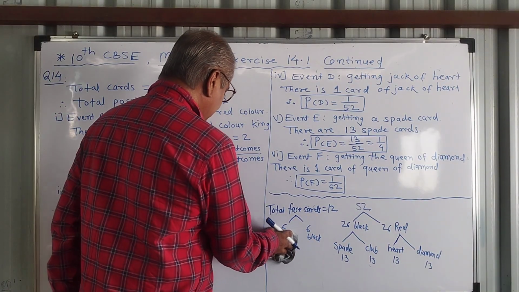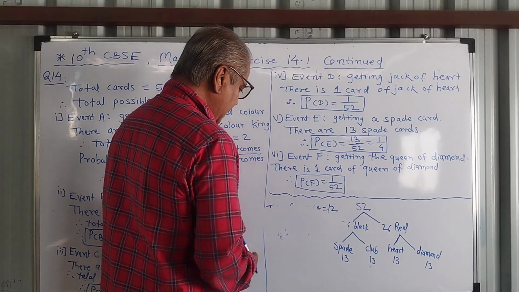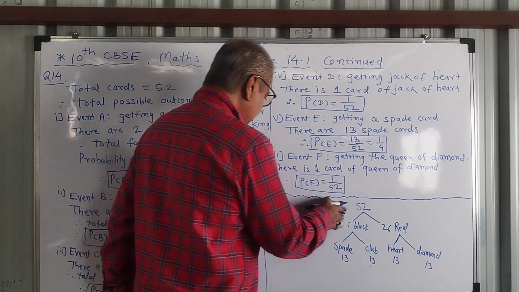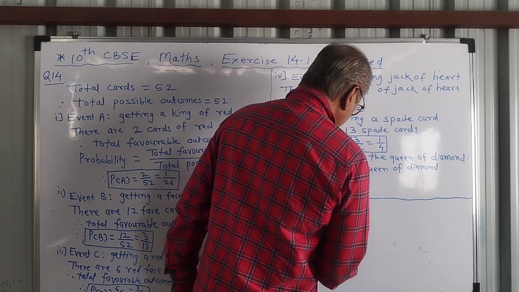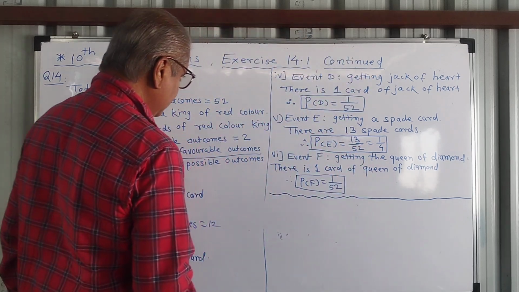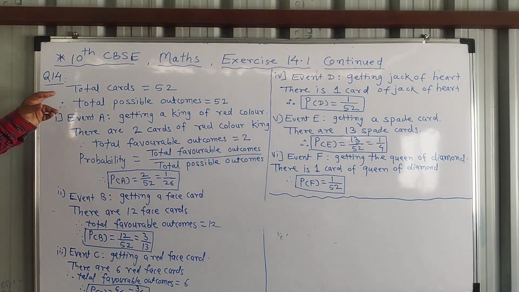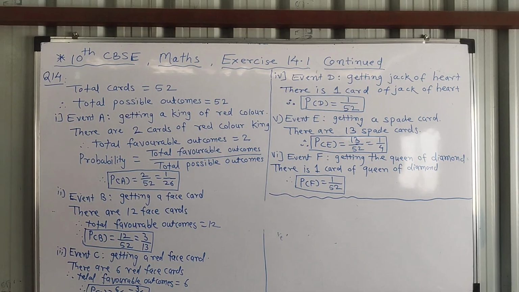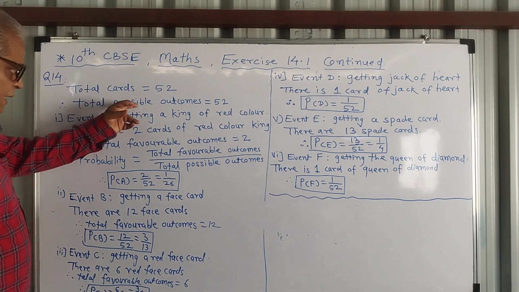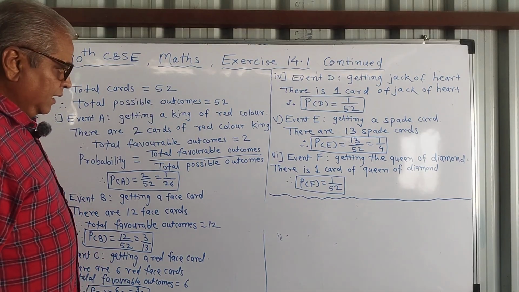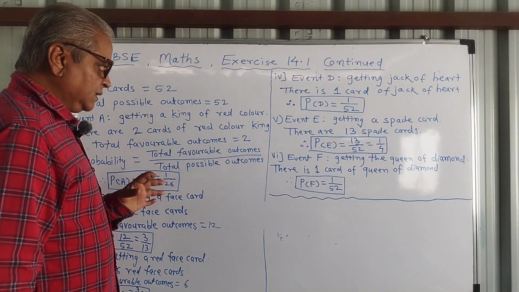That is pack of 52 cards when well shuffled and one card is drawn at random. So the question is like this: when the pack of 52 cards is well shuffled, then the total possible outcomes are 52. There are 6 sub questions.